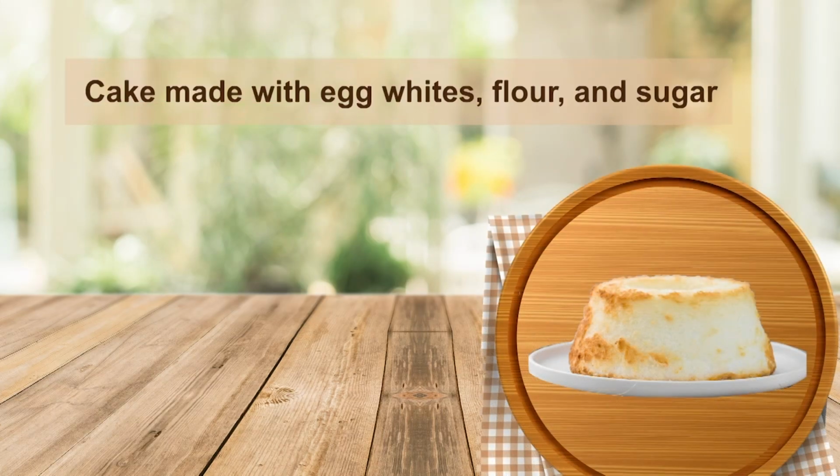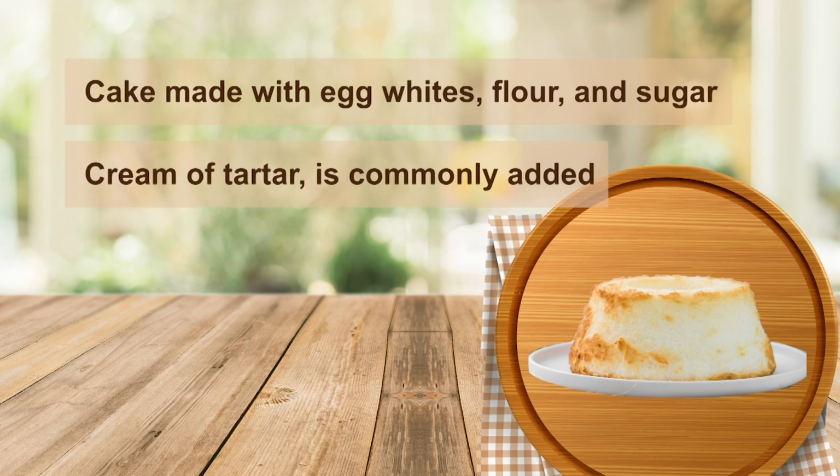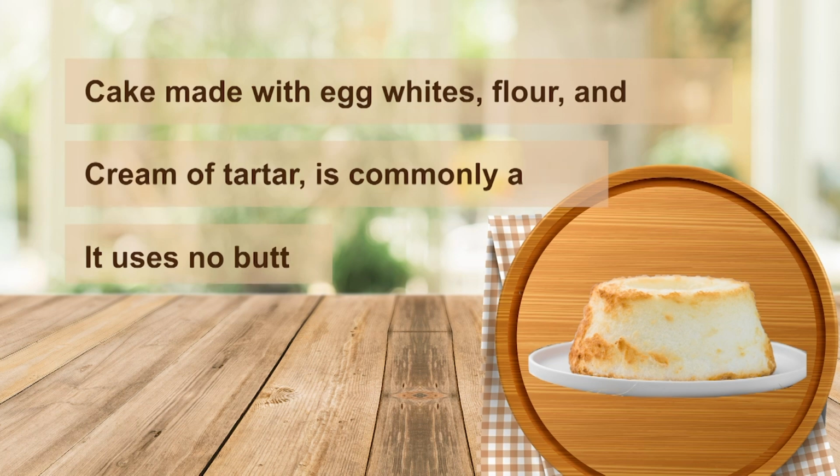Angel cake. Angel food cake or angel cake is a type of sponge cake made with egg whites, flour and sugar. A whipping agent such as cream of tartar is commonly added. It differs from the other cakes because it uses no butter. Its aerated texture comes from whipped egg white.